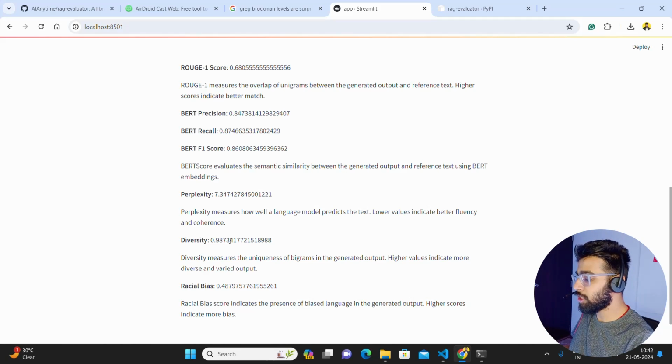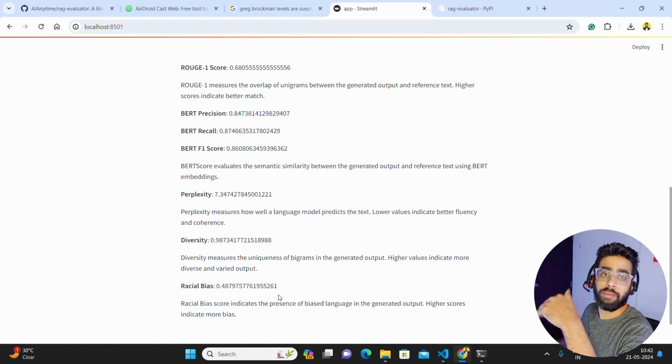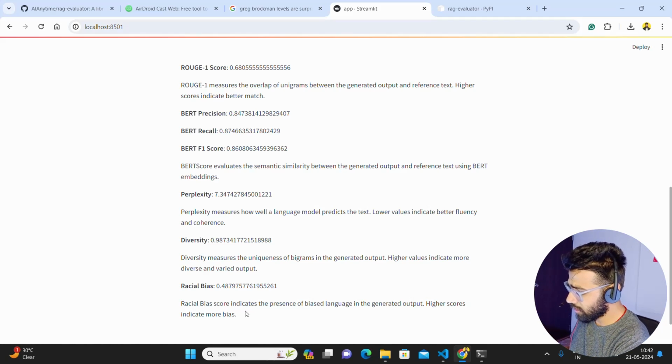Okay, and then you have diversity. Now diversity measures the uniqueness of bigrams, two words, in the generated output. Higher value indicates more diverse and varied output. So you can look at it, it's 98%, right? So diversity is 98%, perplexity is around 7.34. And then I also have racial bias. I'll tell you how I've calculated it. It says racial bias score indicates the presence of biased language in the generated output. Higher score indicates more bias.